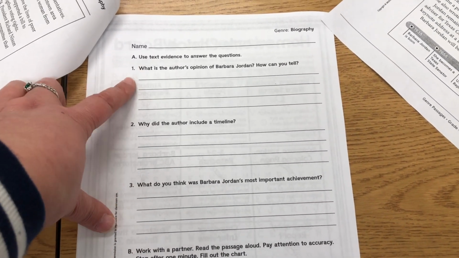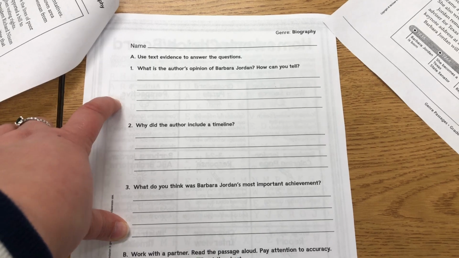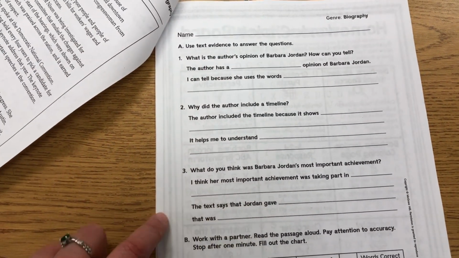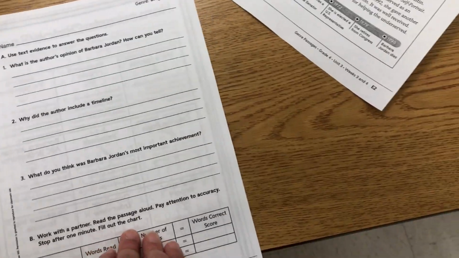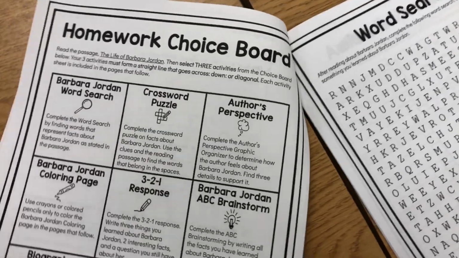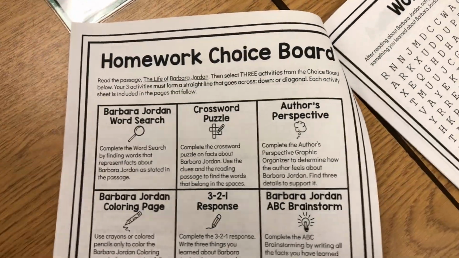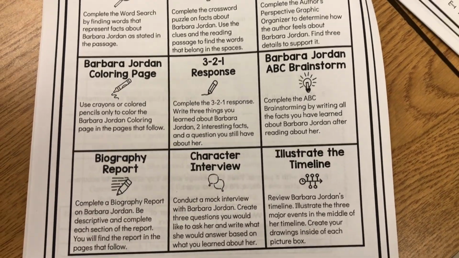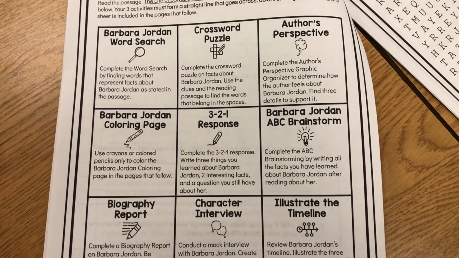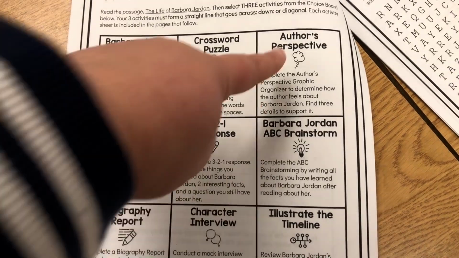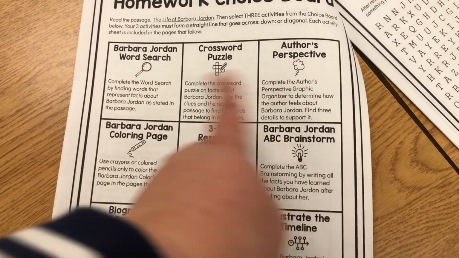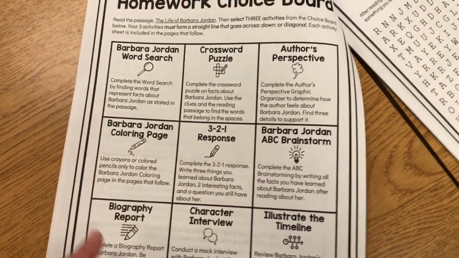Notice the difference. So with my beyond, they just have lines to write the answers. With my ESOL, it is scaffolded so that they fill in the blanks for the answers. Then I went ahead, and the rest is pretty much the same. But again, I feel it's differentiated because the students can choose which activities to complete. So here are the different activities for this particular passage. And again, this works like a tic-tac-toe board. They can either go down, so they're only choosing 3 activities. They can go down, one straight line, across, or diagonal.